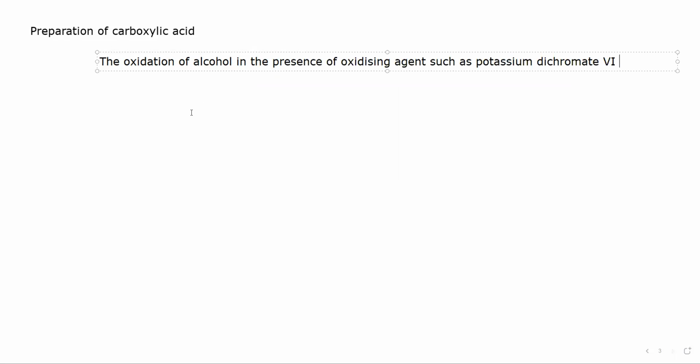So if we have alcohol plus oxygen, this will form carboxylic acid plus water.